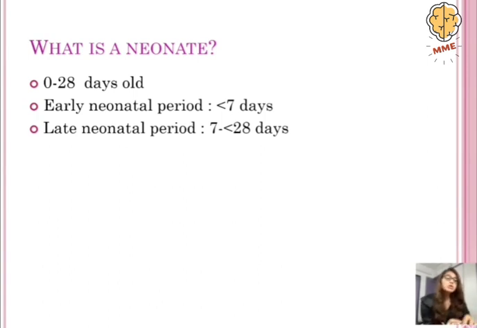So, this neonatal period can be classified into two parts. One is the early neonatal period, and the second is the late neonatal period. Early neonatal period is from 0 to 7 days, and the late neonatal period is from 7 to 28 days. The importance is that out of all the neonatal deaths which are going to occur, 3/4 of them occur in the early neonatal period, that is within the first week of life.